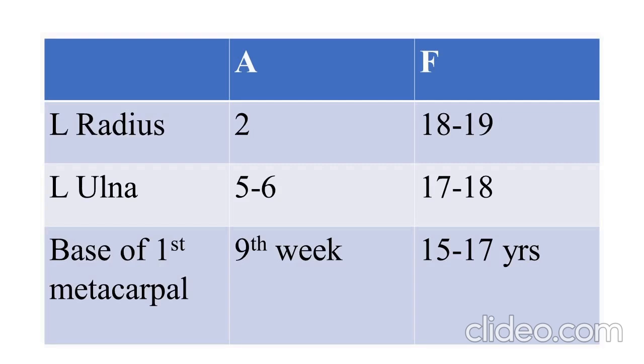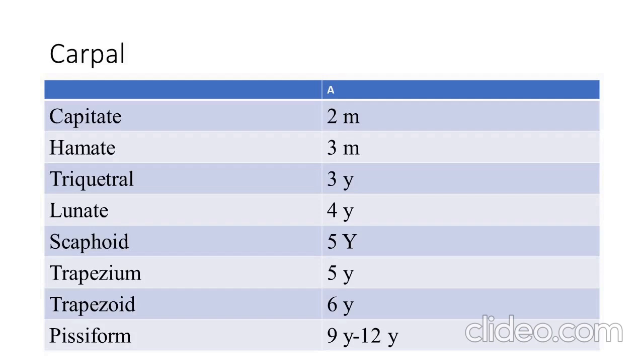So to reduce this gap, we have to check the physical examination, secondary sexual characters, dental examination, and also the X-rays from the other joints. This is the age of appearance of the carpal bones. Remember, carpal bones only appear, not fuse.